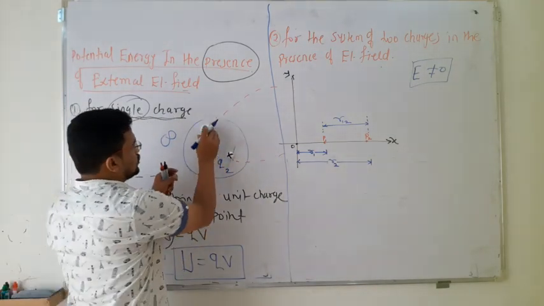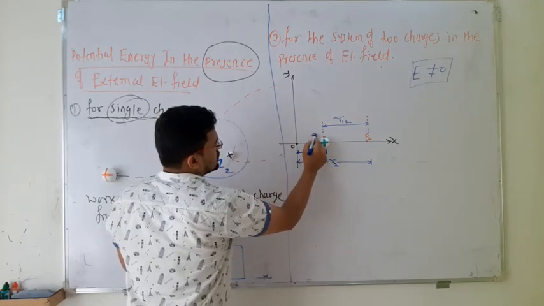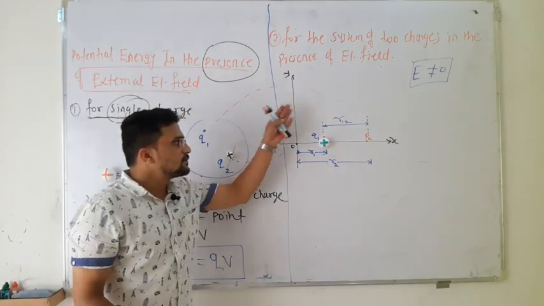Now bring the charge q1 and place it at this point p1. You have to do work, but in the presence of an electric field.